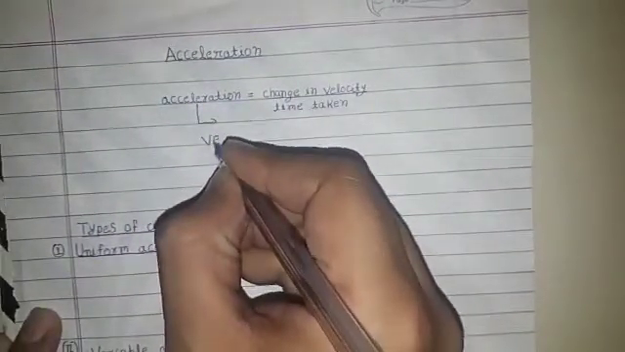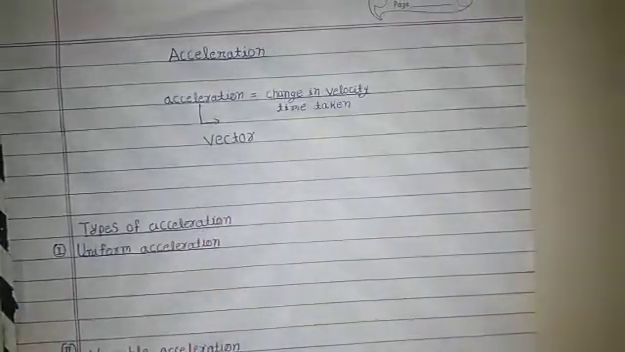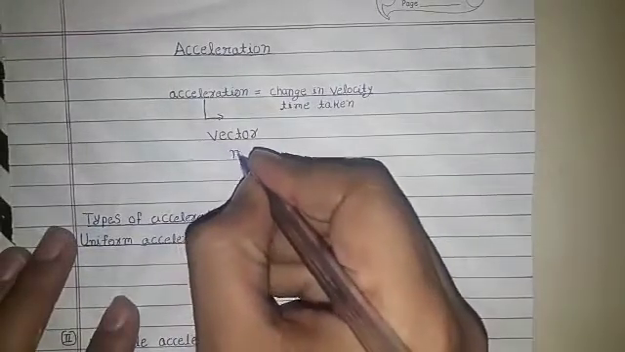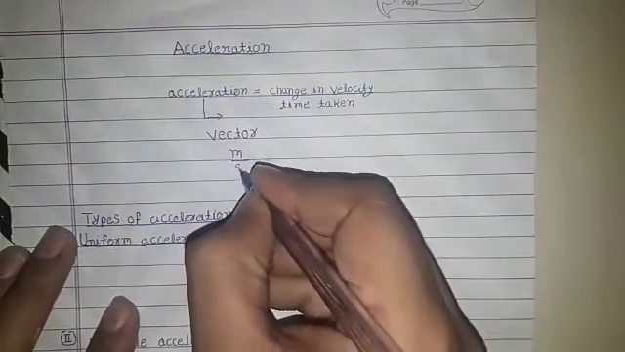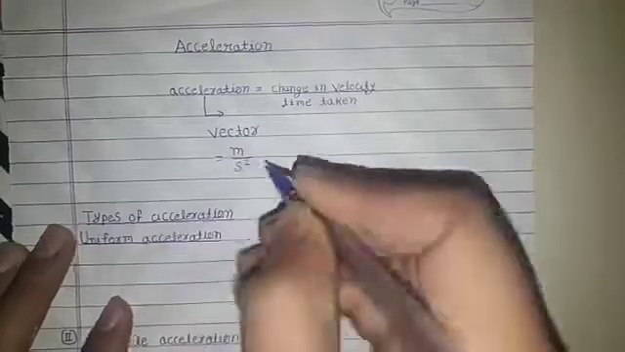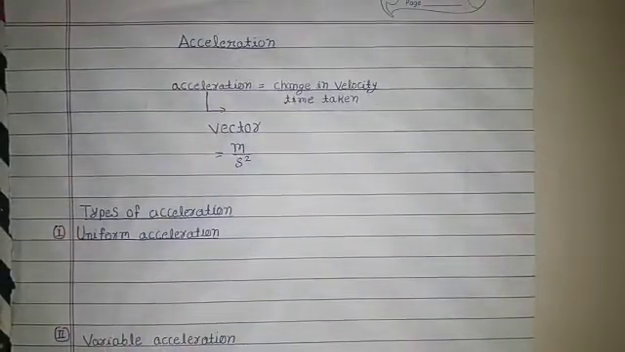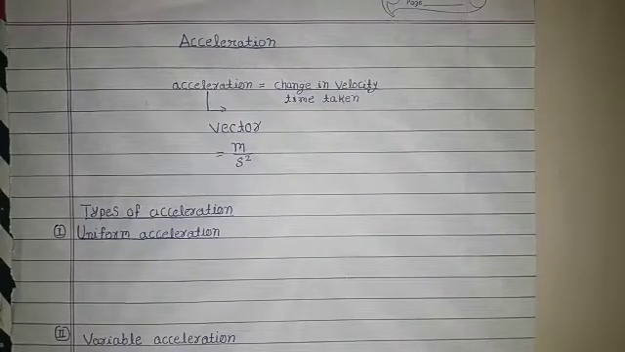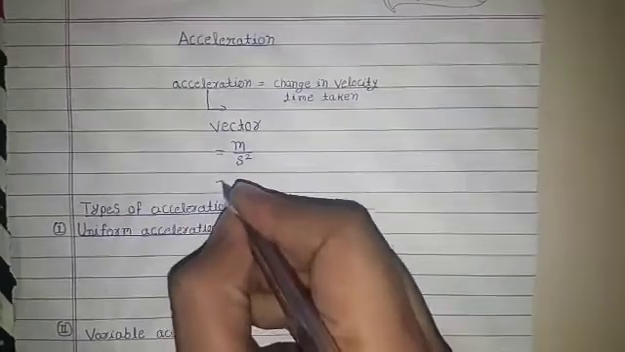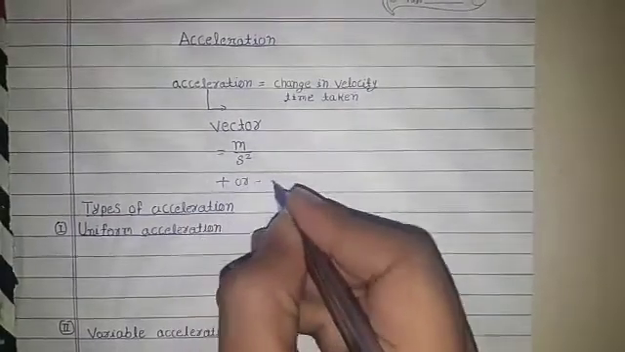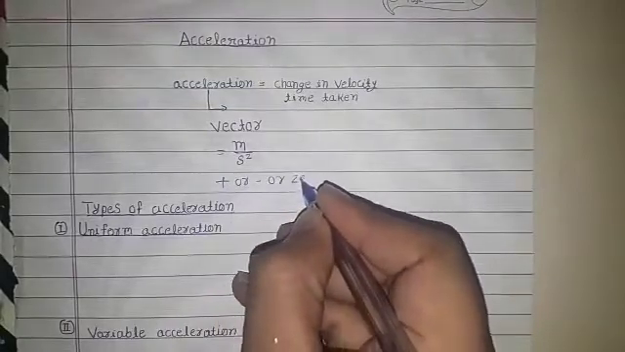Acceleration is a vector quantity. It has magnitude and direction both. The unit of acceleration is meter per second square. This is the unit of acceleration. Acceleration may be positive, negative, or zero.